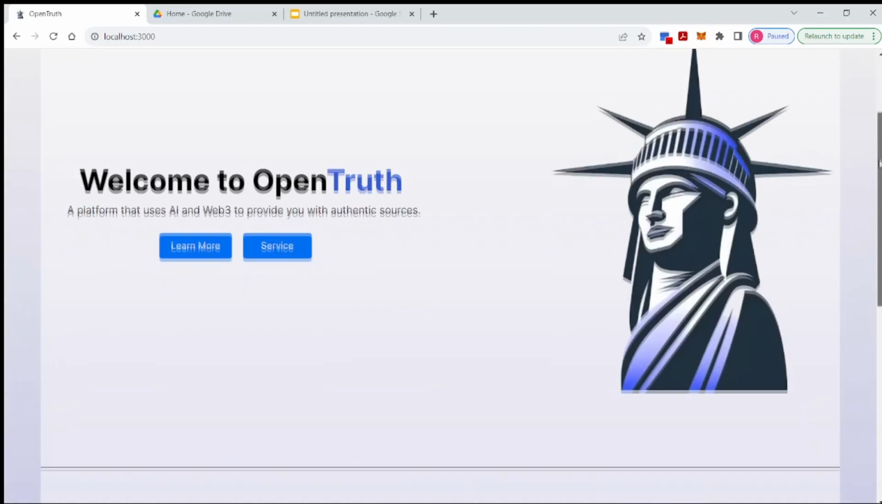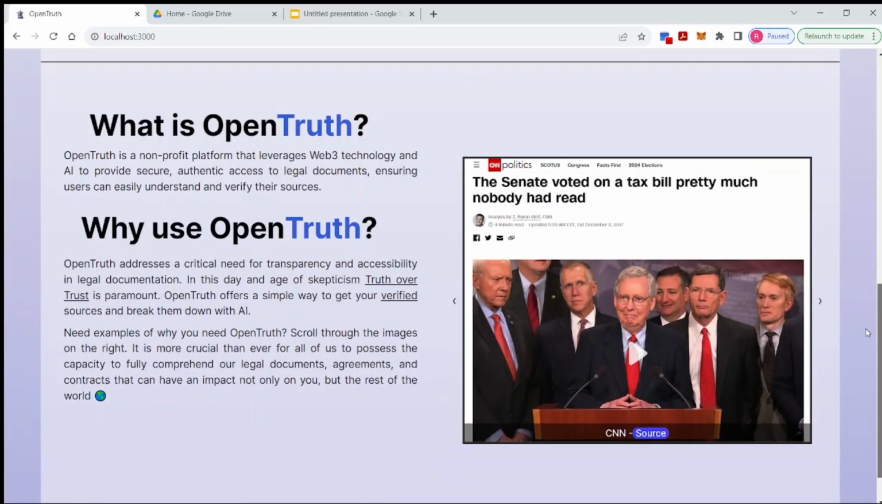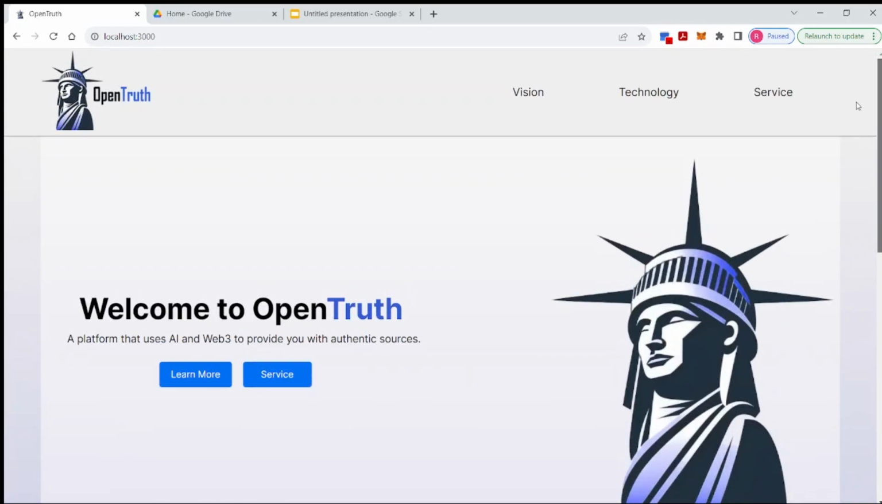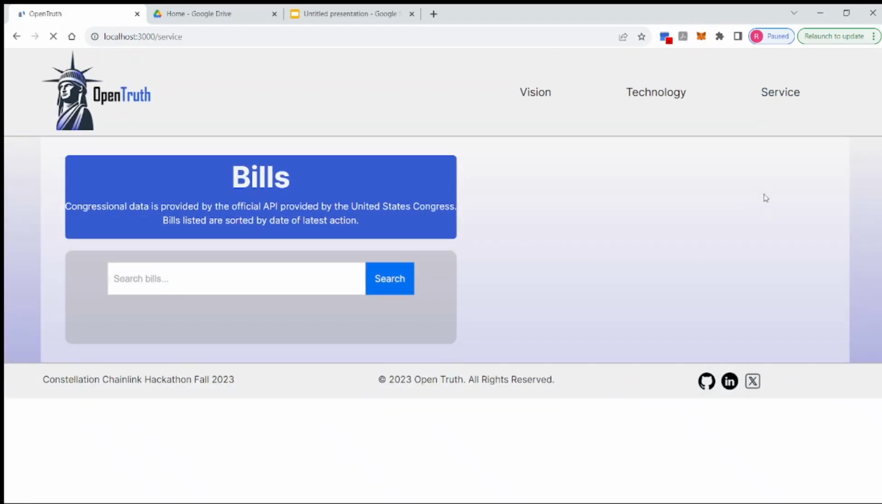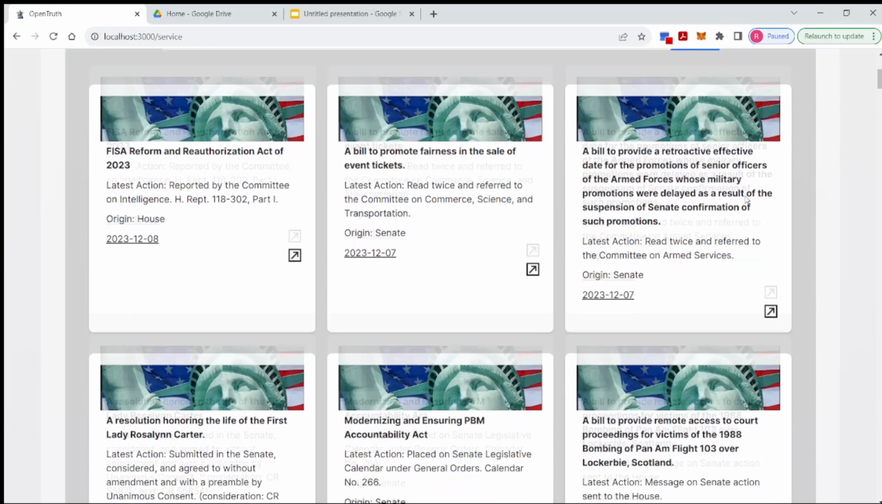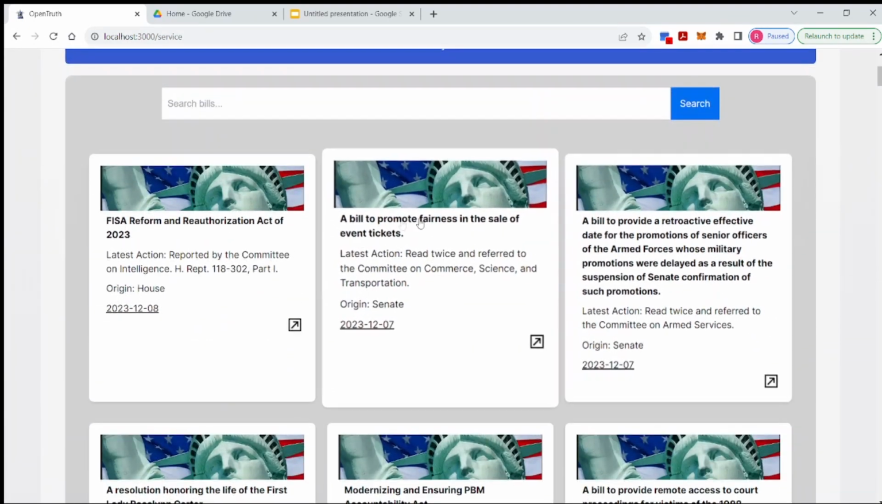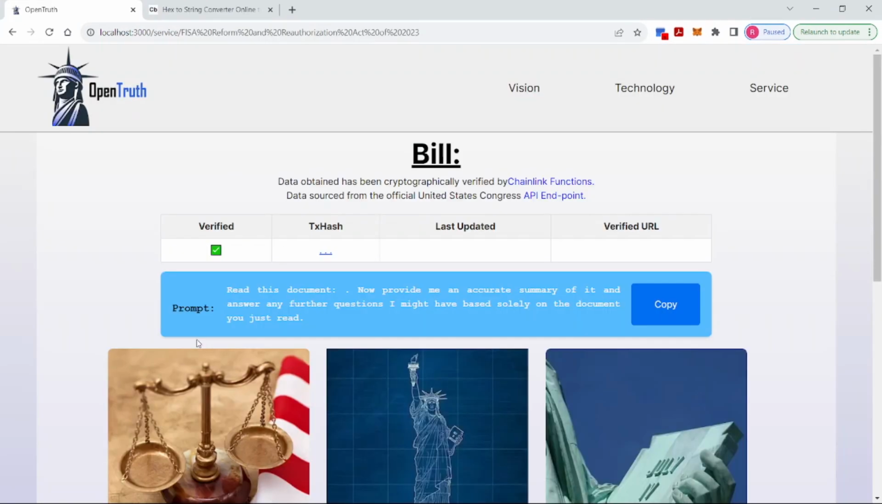This is the homepage that users will be introduced to when they go to OpenTruth. To get started, go to the service page, where you will be presented with a list of bills that has been sourced straight from the United States Congress website. Browse around to find which one interests you and select it. This is where the magic happens.